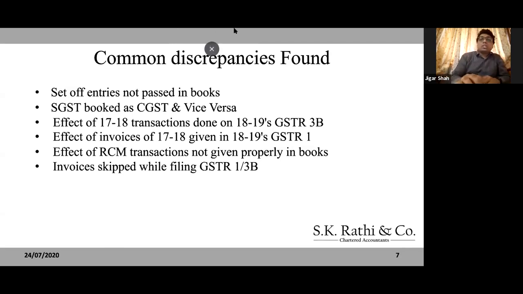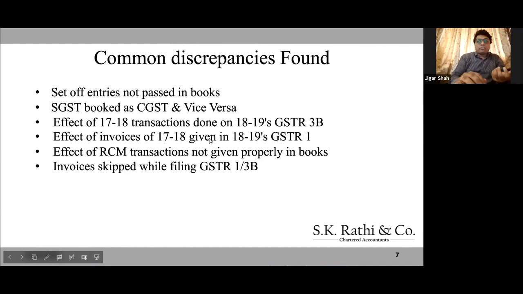Now I'll share the common discrepancies that we have found so far, and if you have done the 17-18 return, you might be aware that all this happens in books. When we prepare that statement of RICO 1 or 3B versus 1 versus books, first of all we find that in a lot of places set-off entries are not passed in the books. Output is going to output, input is going to input, and no entry has been made in the books for the inter set-off. It was done in 3B, but nothing was done in the books for the inter set-off.